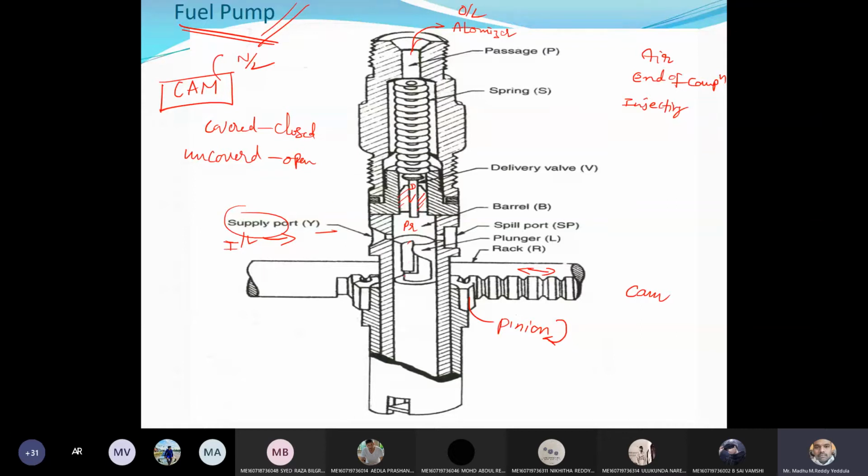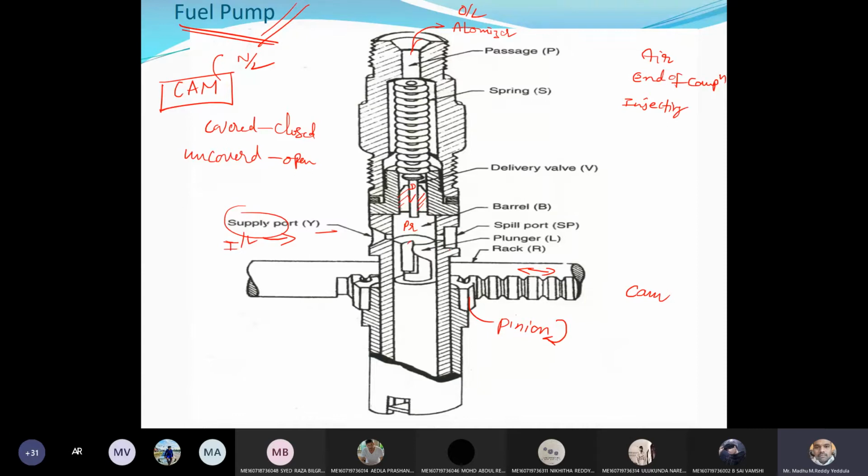This helical groove is present inside the plunger, connected to the spill port. Okay, on further movement of the plunger, what will happen? The helical groove connected to the spill port, through the rectangular vertical groove, connects to the fuel in the upper part of the plunger. Then what will happen? The pressure will be relieved.